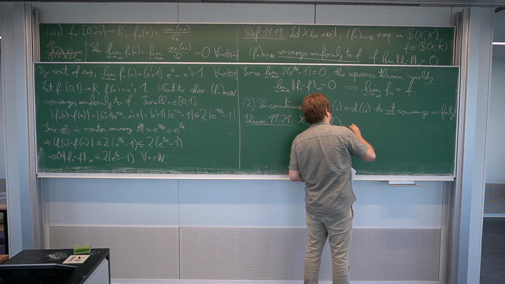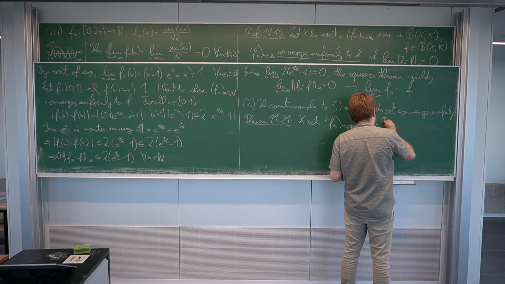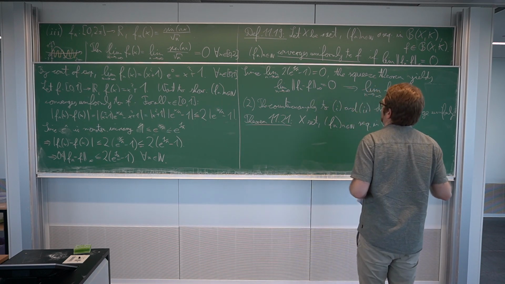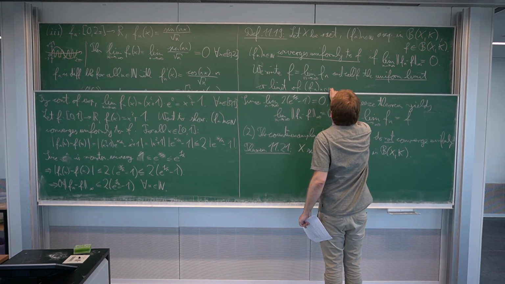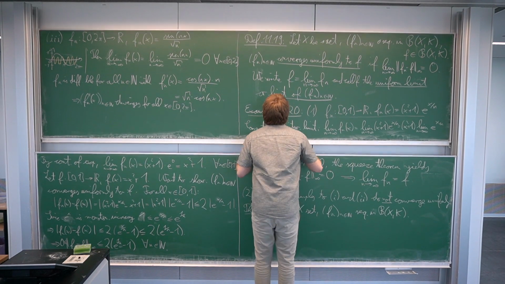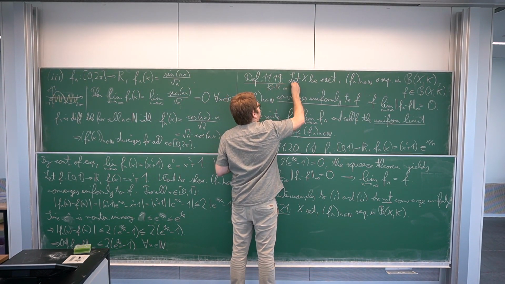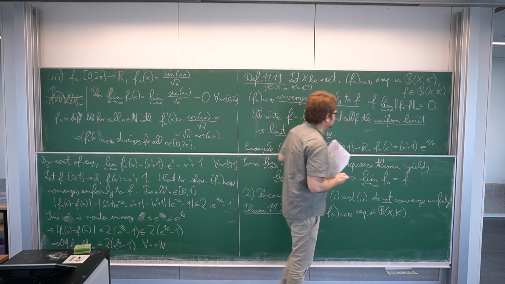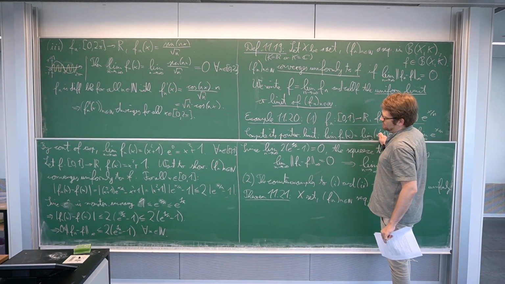fn is a sequence in B(X,K). Oh, I think I forgot to mention in the beginning, I'm really sorry about that. K is just R or C. So K is equal to R or K is equal to C. In both cases it works. Sorry about that. Whenever I'm writing K today, it's always R or C.